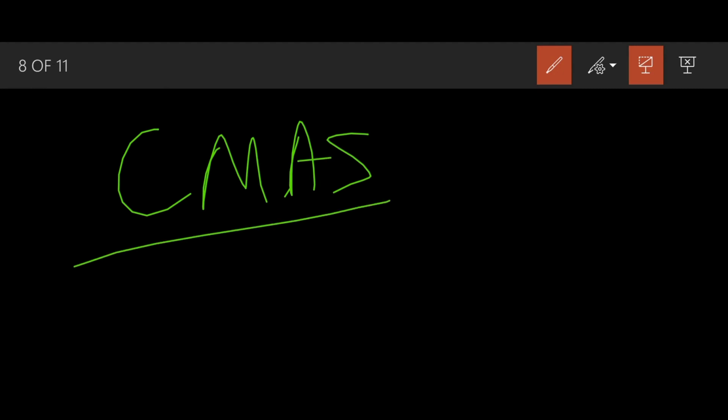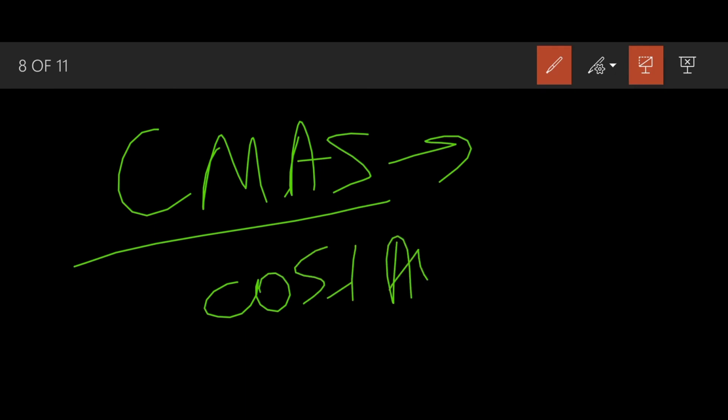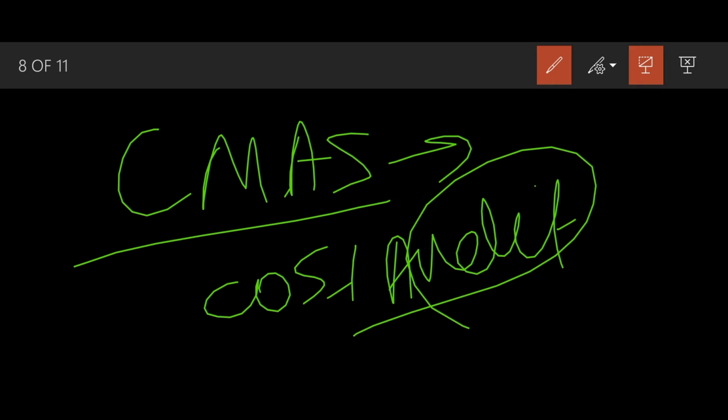Cost audit. Now the final function, which can be performed exclusively by a CMA. Only a CMA can perform cost audit. Audit means inspection of books of accounts. If it is a cost audit, it is inspection of cost accounting records, checking whether the cost principles have been applied, and whether the applicable cost accounting standard has been applied or not.